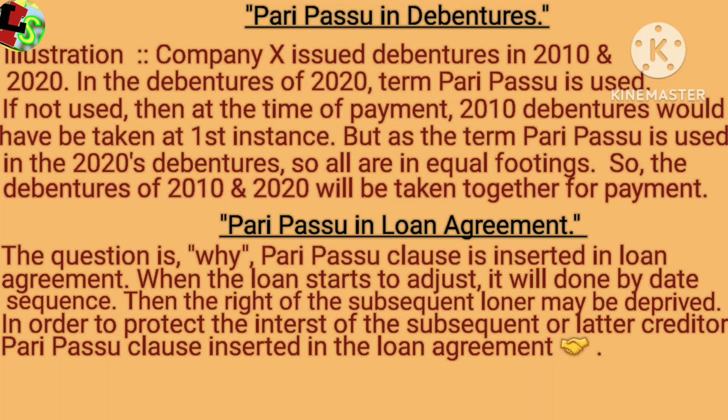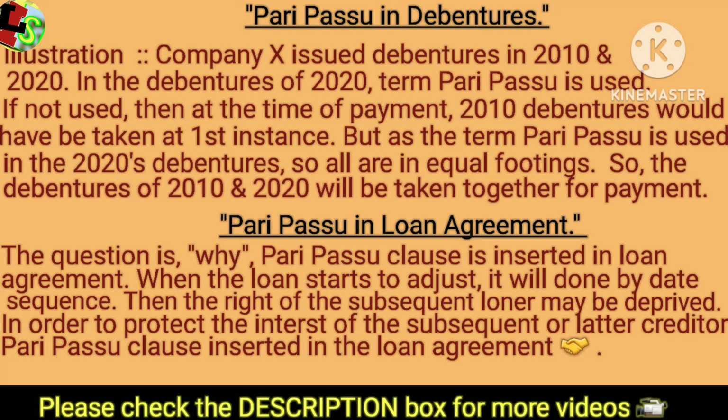We also find the principle of pari passu in debentures. Say company X has raised funds in 2010 by issuing debentures. Again, company X has raised funds in 2020 by issuing debentures. Now, in issuing the debentures in 2020, the term pari passu is mentioned.